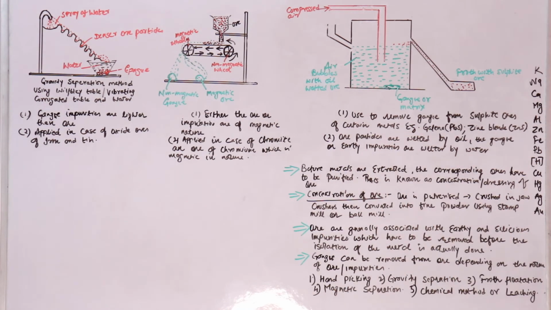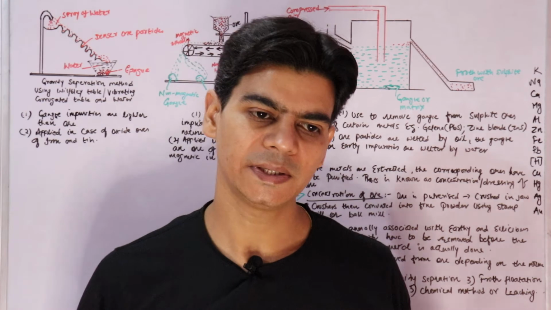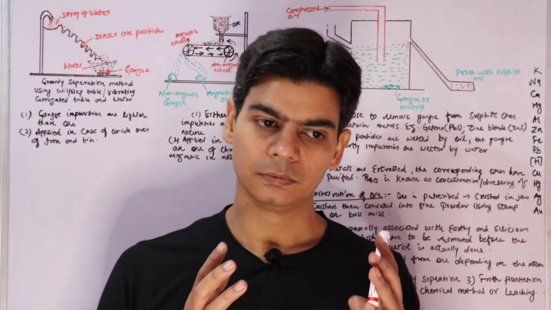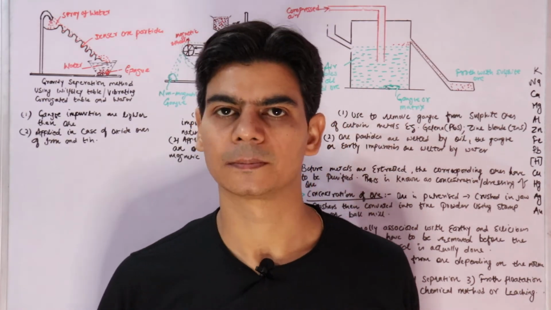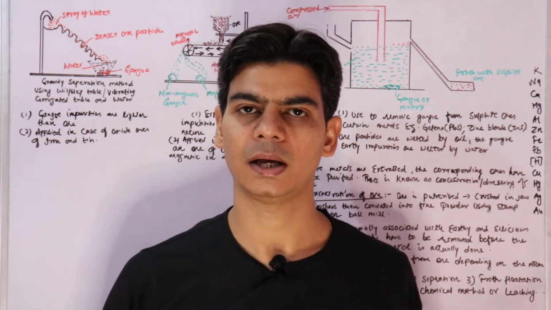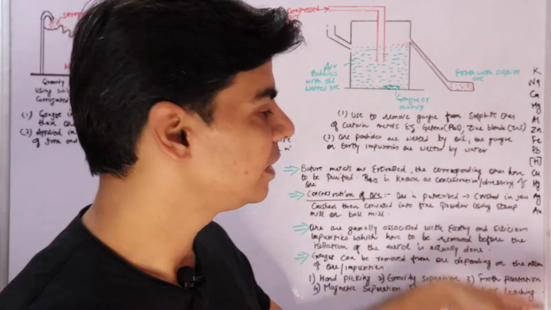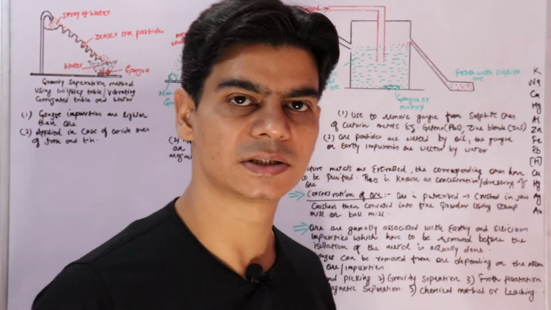And the third method we have is known as froth flotation process. So froth flotation process is mainly used when you have sulfide ores, right, like galena, which is lead sulfide, and the second is zinc blende, which is zinc sulfide, right?